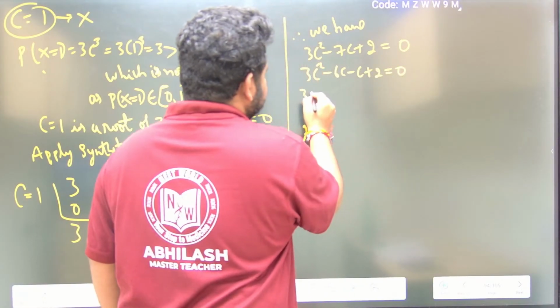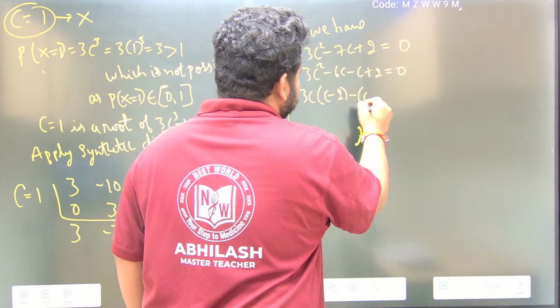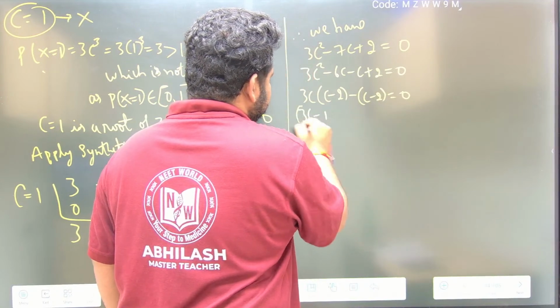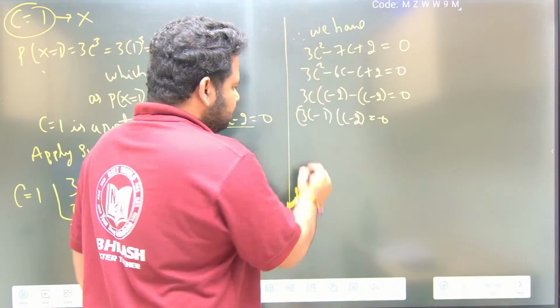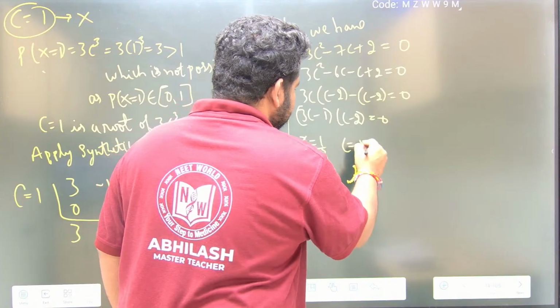So if I take 3c common, this will be c minus 2. Minus, if I take common, this will be c minus 2 is equal to 0. What I'll have? 3c minus 1 into c minus 2 is equal to 0. Then c will be equal to 1 by 3 and c will be equal to 2.